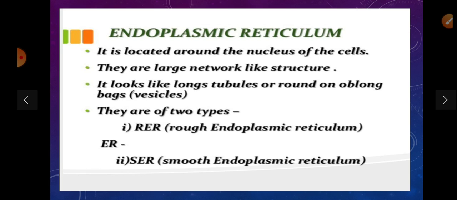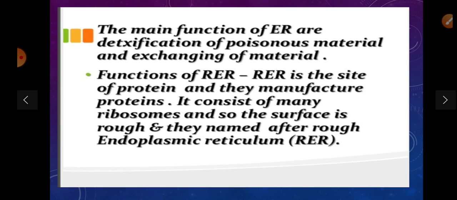Now the endoplasmic reticulum, it is located around the nucleus of the cell. So it is just near the nucleus of the cell. They are large network-like structures. They look like long tubules or round or oblong bags, that is vacuoles. They are of two types, rough endoplasmic reticulum and smooth endoplasmic reticulum. The main function of smooth endoplasmic reticulum is detoxification of poisonous material and exchange of material.